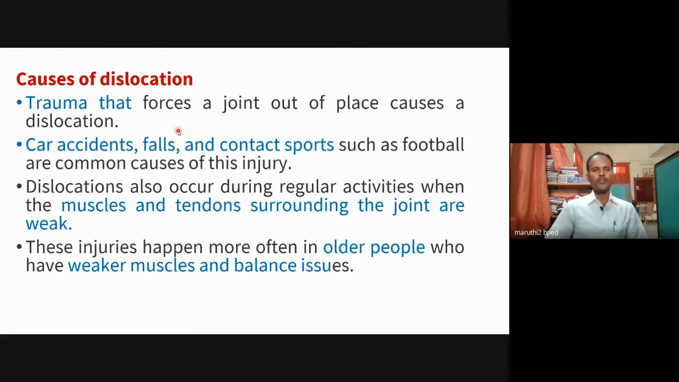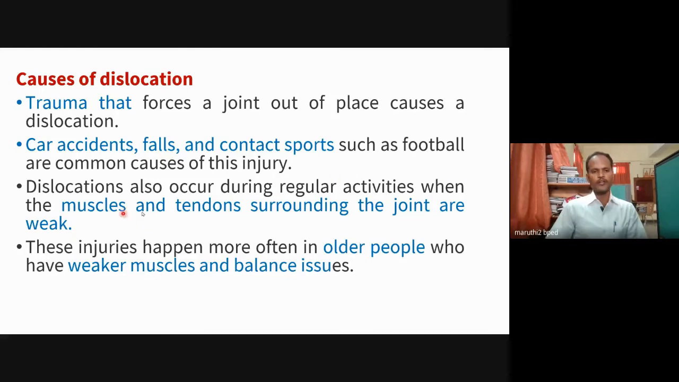What are the causes for dislocation? Trauma that forces a joint out of place causes a dislocation, because in some unexpected situations, some force may be applied at a particular point, the joint point. So automatically a bone may come out from its original position. So there is a chance for dislocation. Then car accidents, falls and contact sports like football and other contact games. So there are a lot of opportunities for dislocation.